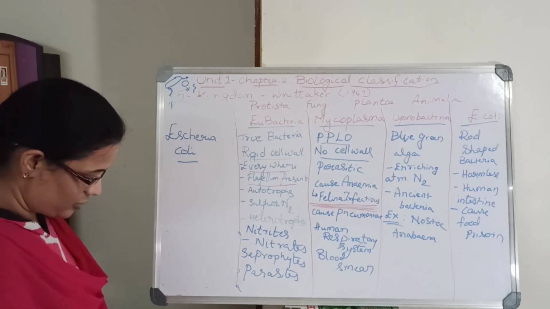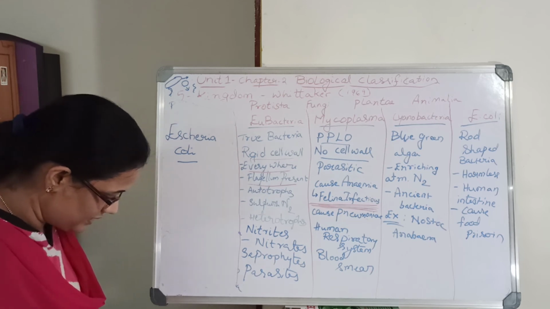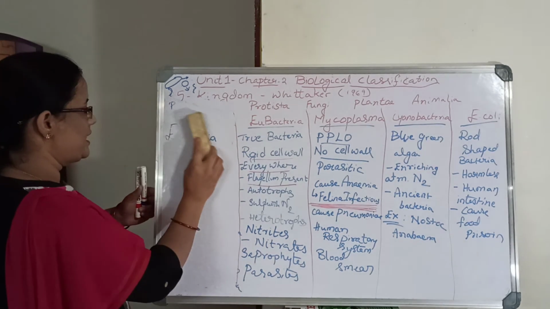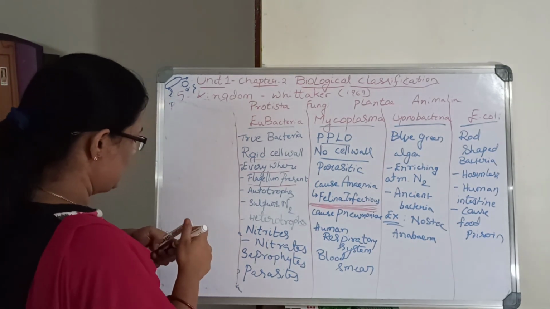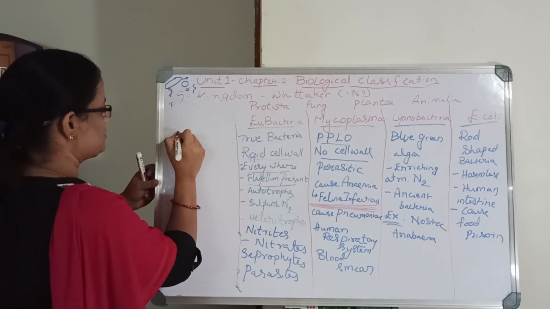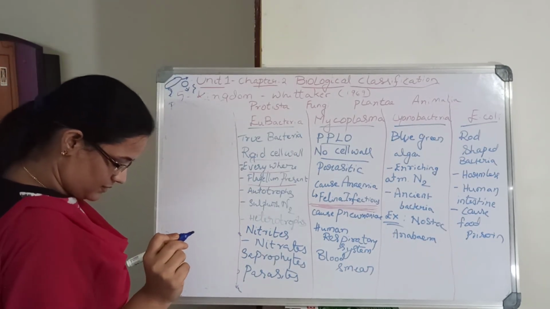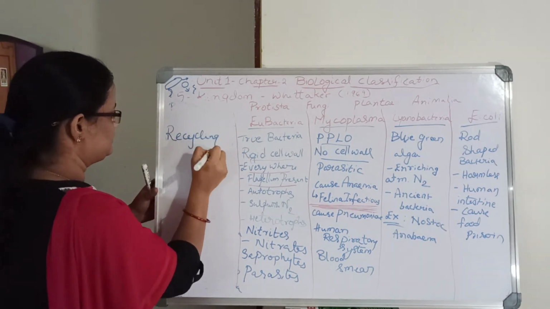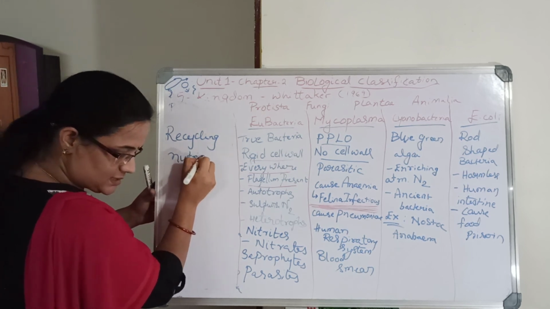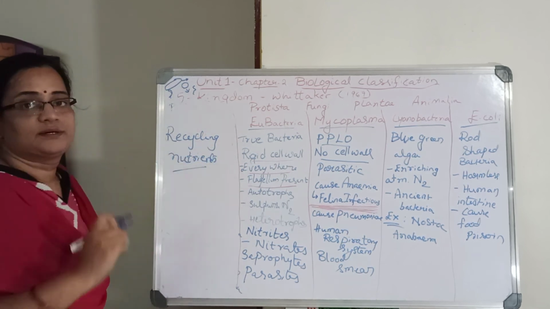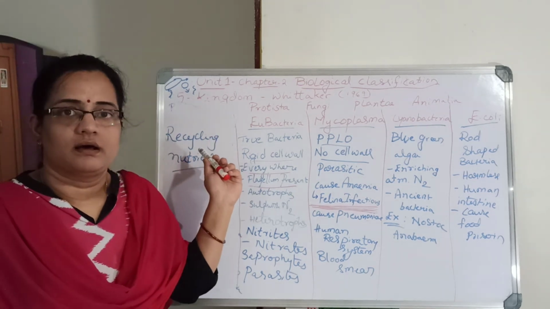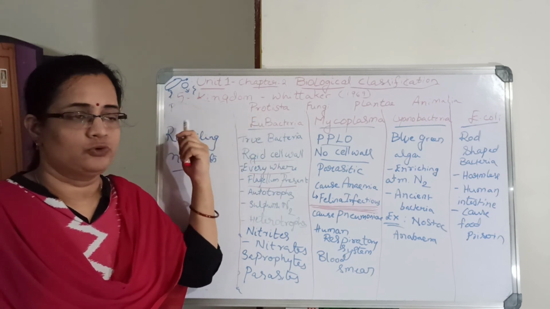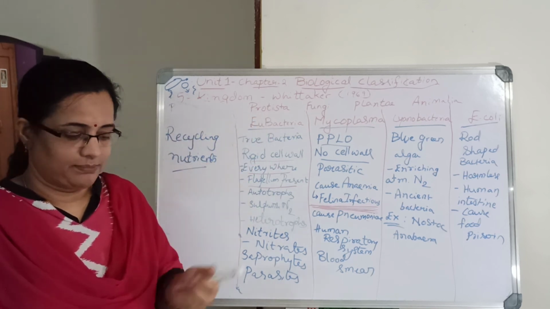All these bacteria are responsible for recycling nutrients. With this I have explained Monera. Next class I am going to teach Protista. Hope you understood this chapter. Thank you.